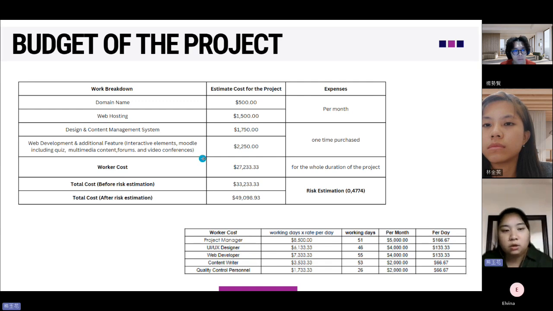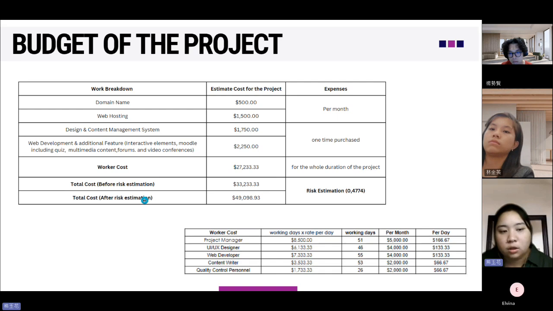So for the total cost before the risk estimation, it should be like 33,233. And we also just calculated the cost after the risk estimation, where the risk factor we got is 0.477. So the total cost after we calculate with the risk estimation is 49,098.